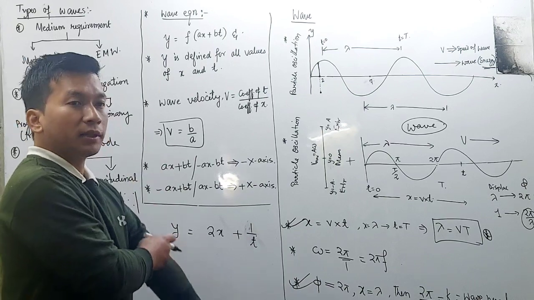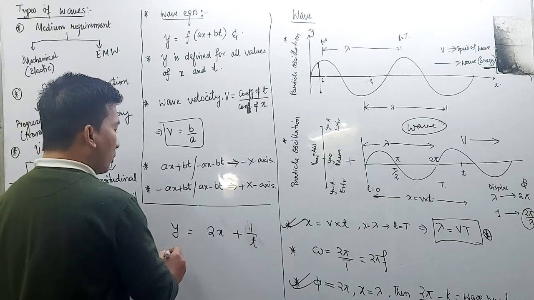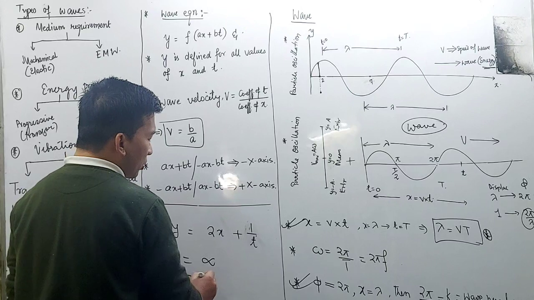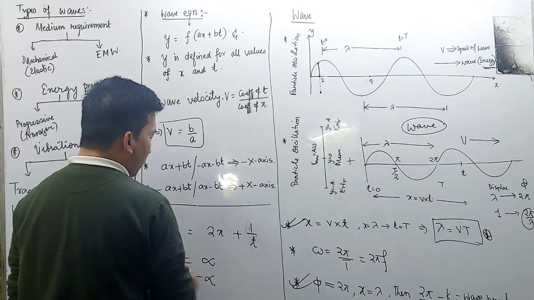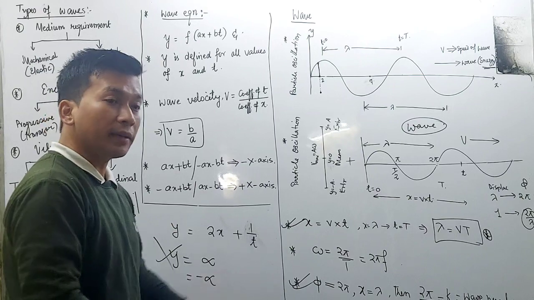If y is undefined, if the value of y comes out to be infinity, or minus infinity, then that will not represent a wave equation.